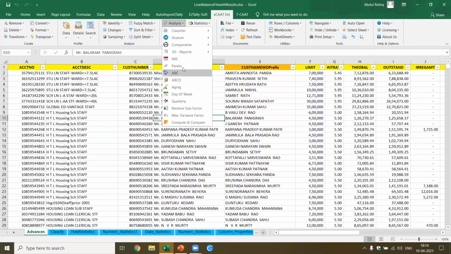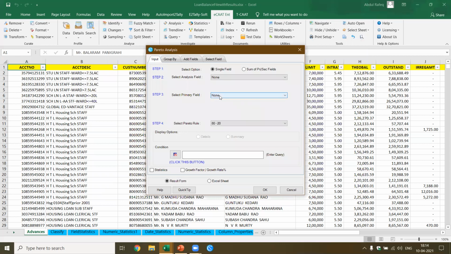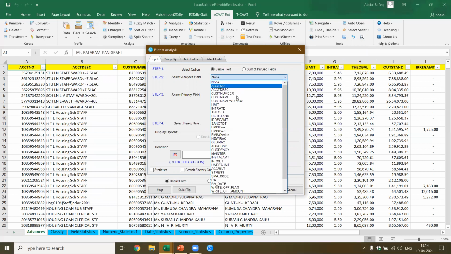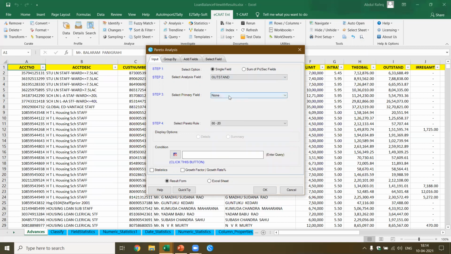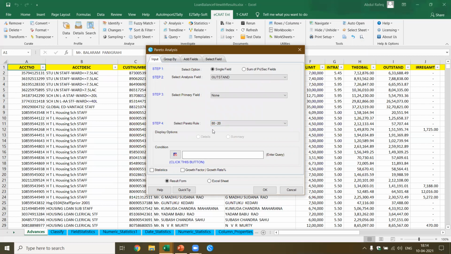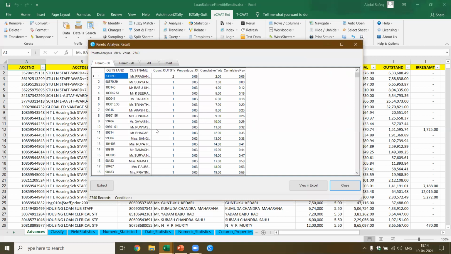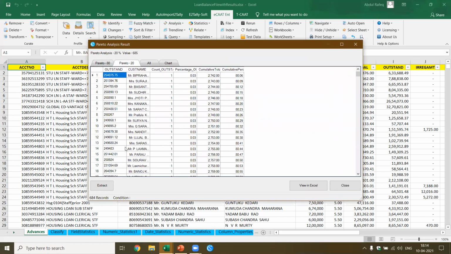We are doing the analysis based on the Pareto principle. Okay, I'll just keep the outstanding and I'll group it based on the customer name. Okay, let's keep it this way. So based on the customer name, I want to know how many customers have got this. Okay, see, it's very, very quick if you select correctly. So based on this customer name, we have got 2,740 loans which constitute 80%, and 684 accounts which constitute 20%.